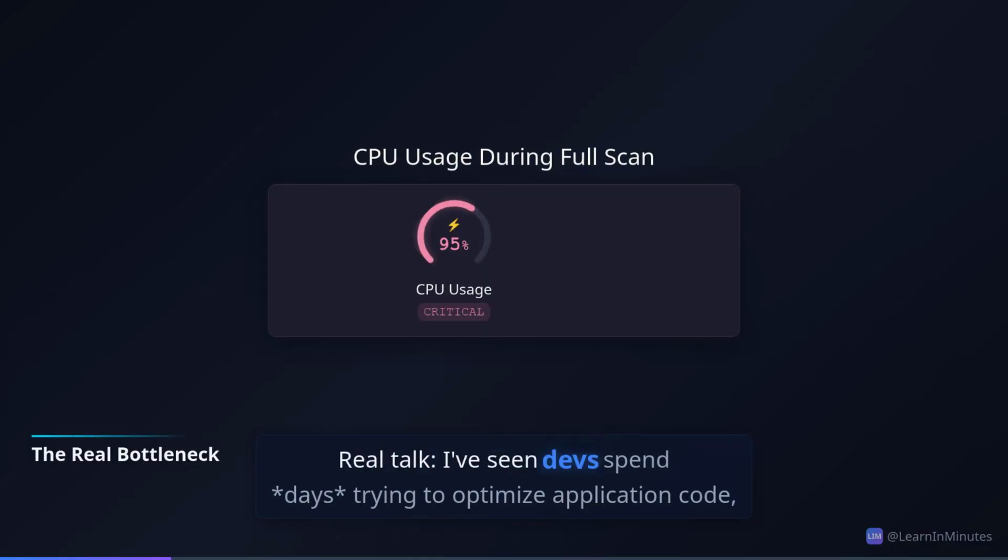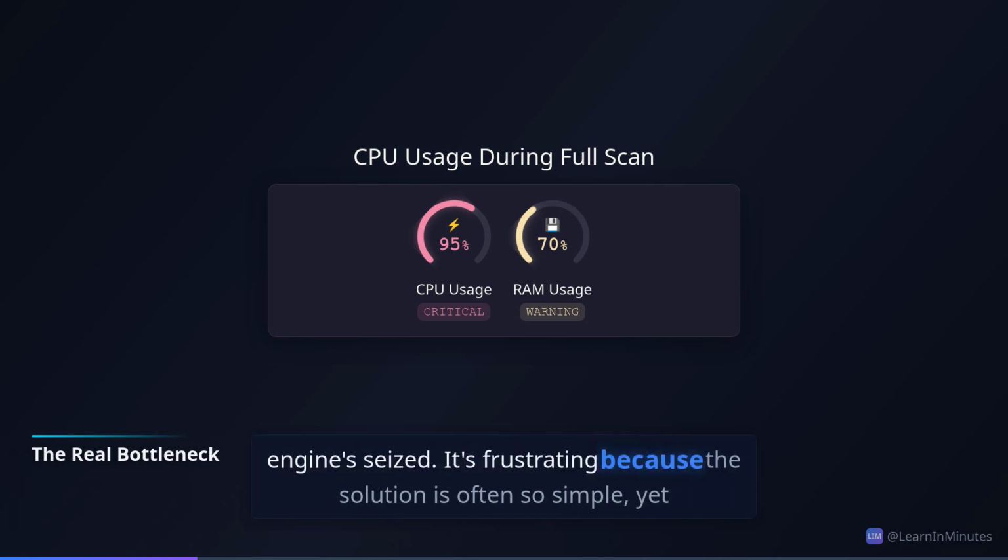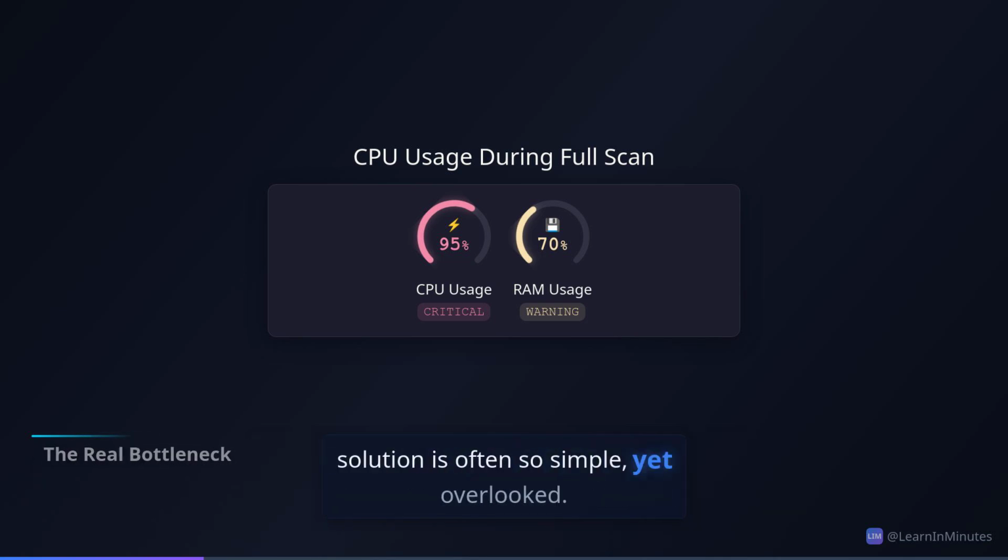Real talk. I've seen devs spend days trying to optimize application code, only to find the core issue was a missing index on a critical database column. It's like trying to make a car go faster by polishing the hood when the engine's seized. It's frustrating because the solution is often so simple, yet overlooked.